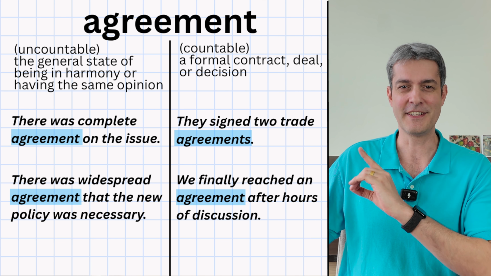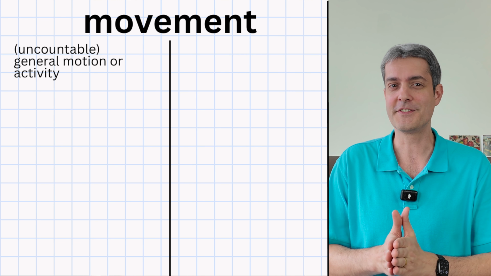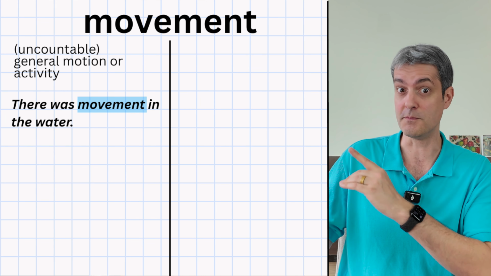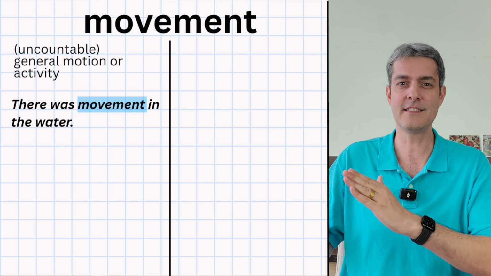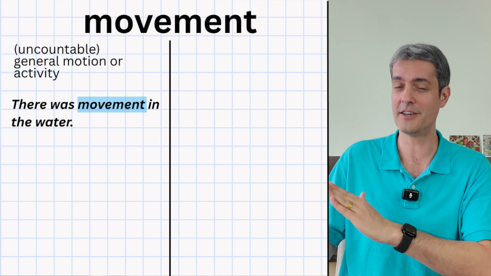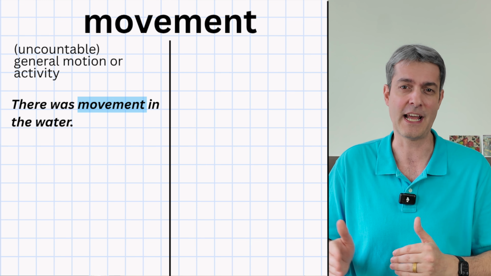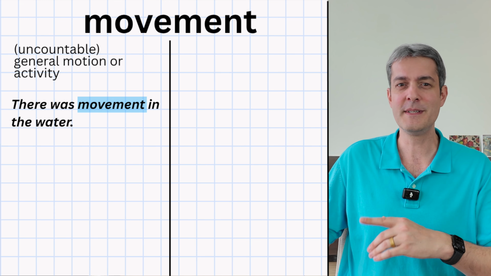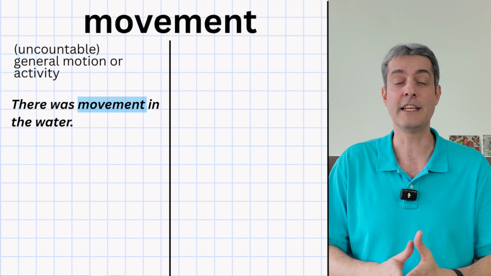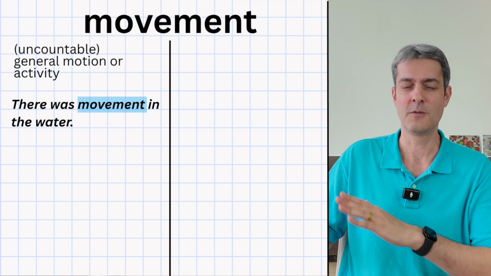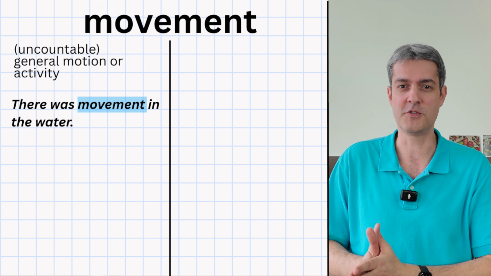Finally, let's talk about the noun movement. When movement refers to general motion or activity, it's uncountable. There was movement in the water. In this sentence, we use movement as an uncountable noun because it refers to general motion, not separate actions. We don't say movements here because the focus is on the overall activity of the water, like the waves or the ripples, rather than counting individual motions.